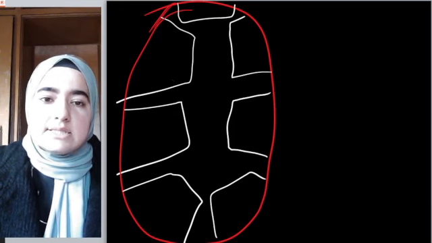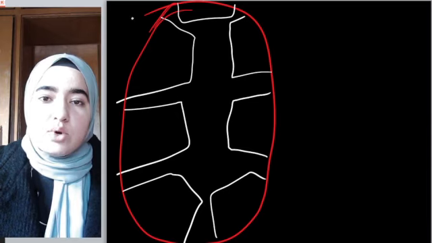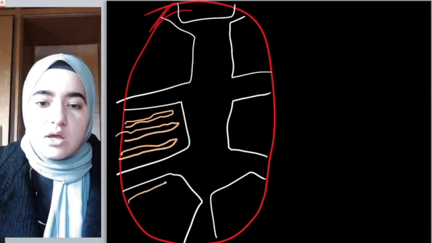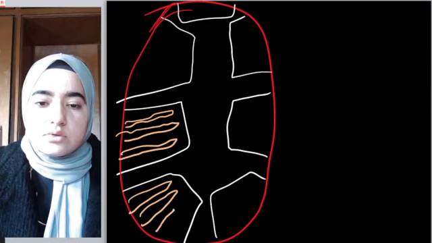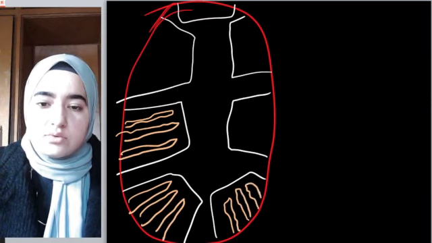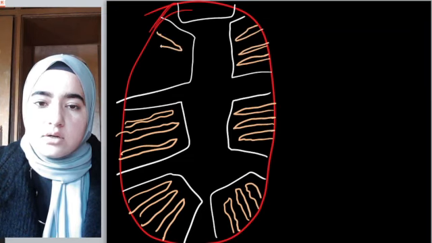Inside a testicular lobule, we have 1 to 3 highly coiled seminiferous tubules, like this. 1, 2, 3 seminiferous tubules in each.